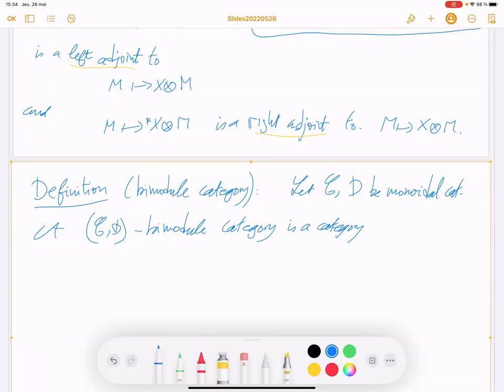But we will have an extra constraint called the middle associativity constraint to handle the left and right tensor module products.